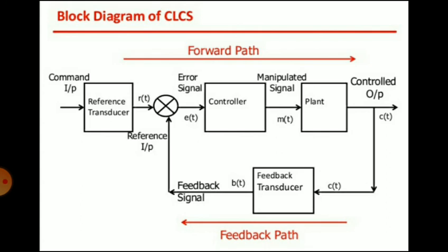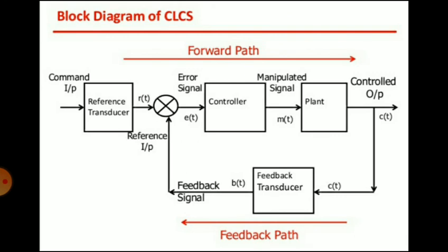The main excitation to the system is called its command input, which is then applied to the reference transducer to generate the reference input. The output is fed back to the reference input by the feedback element and compared, giving the error signal.